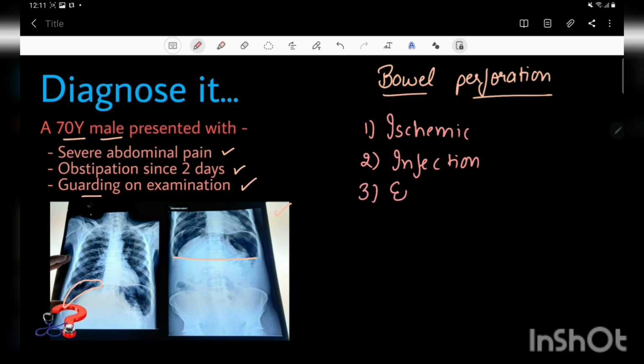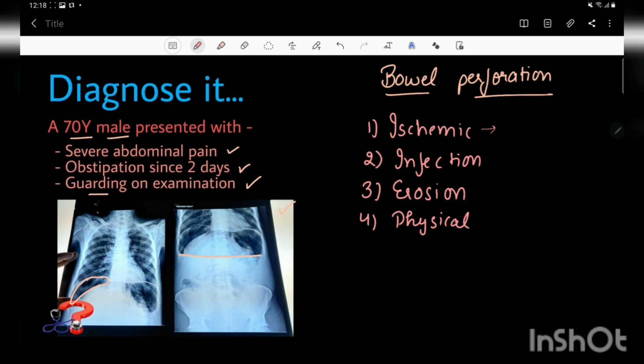Next one is erosion, and erosion can be due to any kind of malignancy or any ulcerative disease like ulcerative colitis, Crohn's disease. Next one is physical disruption, and physical disruption can be due to iatrogenic trauma, like during any drainage procedures, a needle injury can occur.